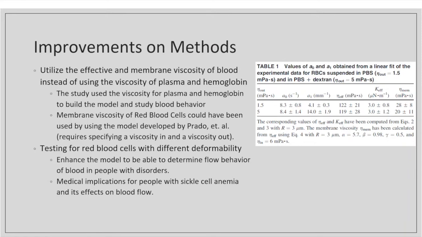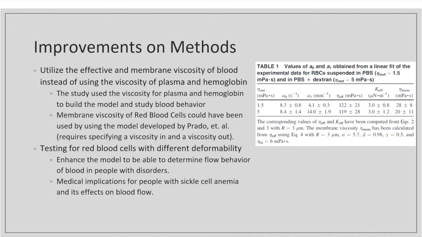The membrane viscosity of red blood cells could have been obtained by using the model developed by Prado et al. It does require some input and output parameters, however, as you can tell from table 1 on the right hand side, they reliably give you the membrane viscosity and the effective viscosity of blood cells. While the researchers do state that using this viscosity will not have an impact on the overall results of the study, we do believe that it will give us a more accurate depiction of blood cell flow within the microvascular networks.